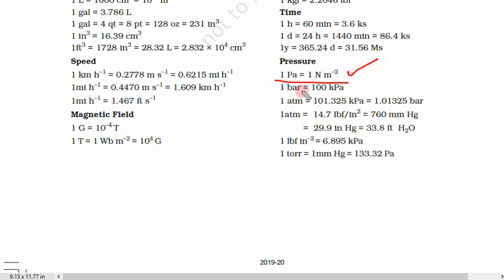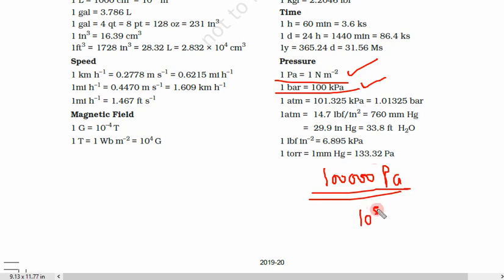1 bar. So bar is also an important quantity. 1 bar is equal to 100 kPa. 100 K means 1000, so 100 into K Pascal. So that means 1 lakh Pascal, or 10 to power 5 Pascal. So this is 1 bar. So bar is also an important unit.